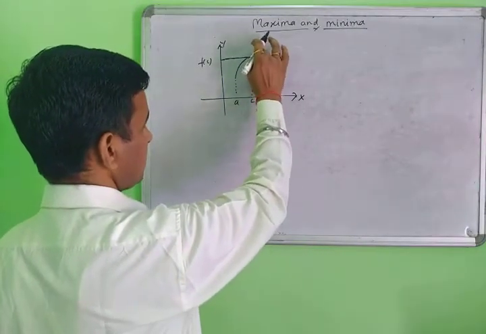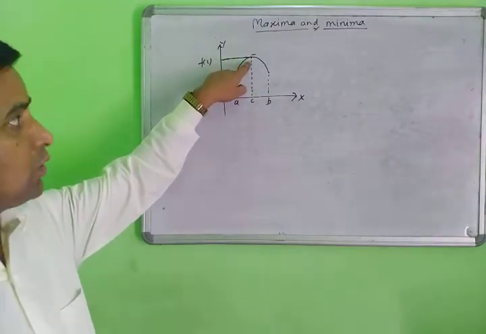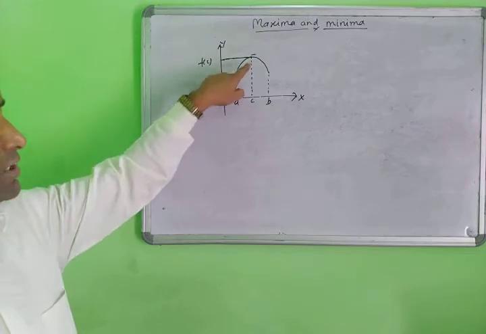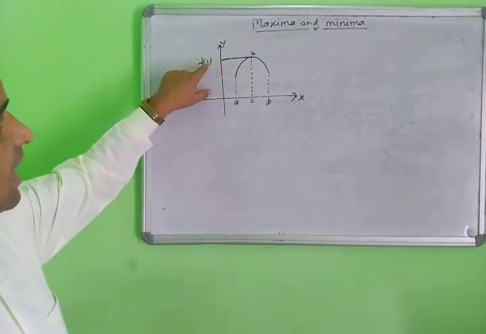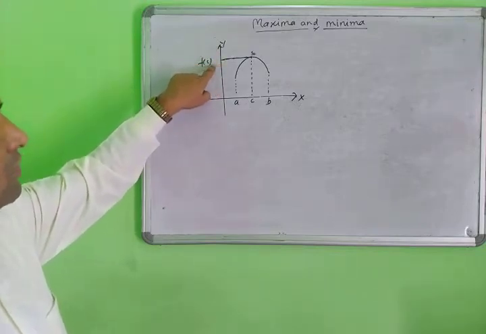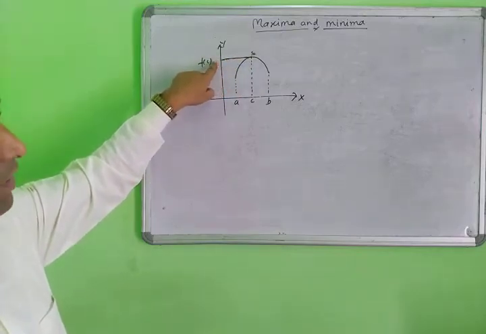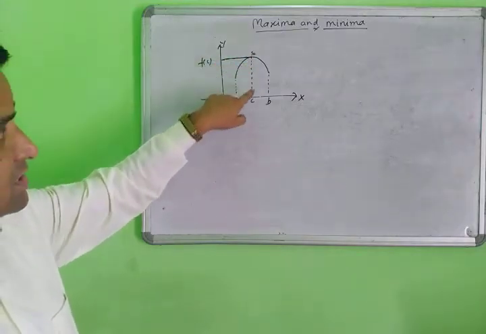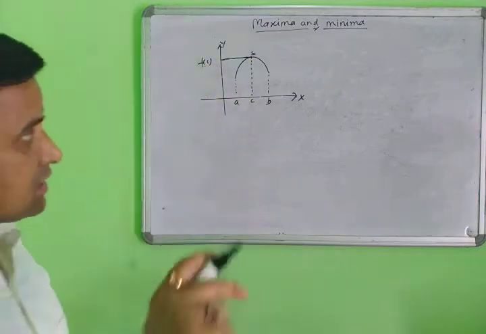At this point, the function has the maximum value, that is point C. The name of this point is point C, and the value of the function here is f(c). So this is the maxima point, and this is the maximum value of the function. Now the opposite of this.